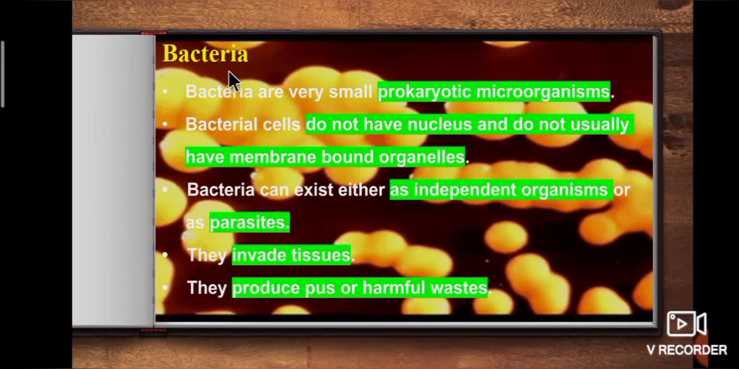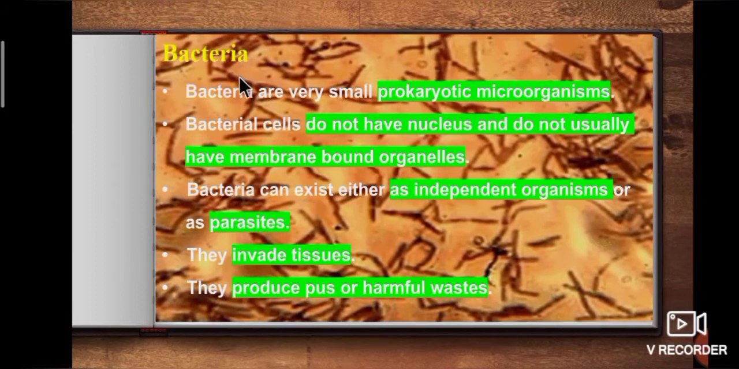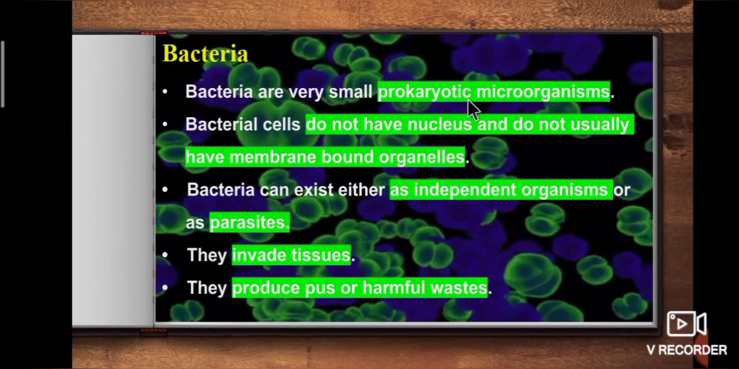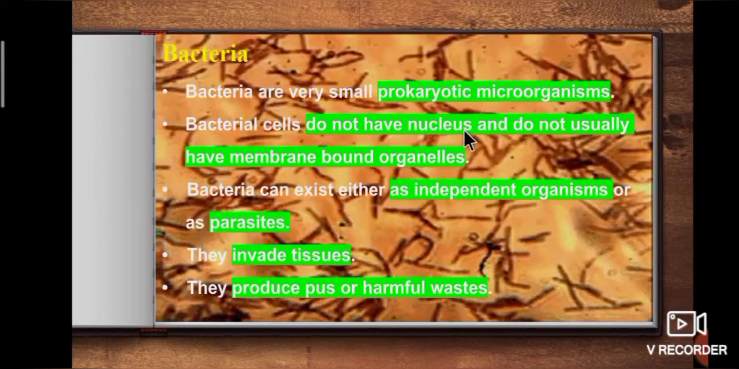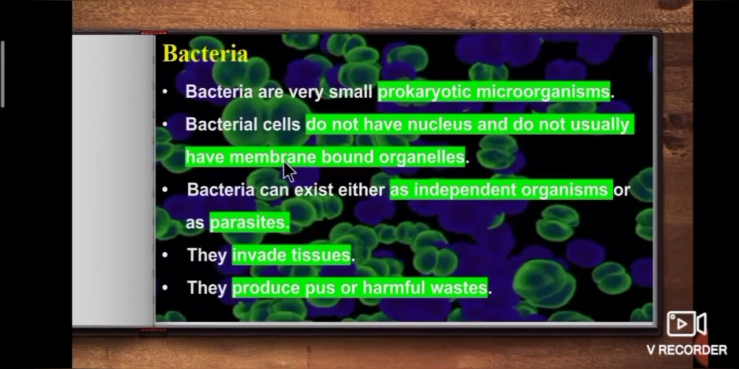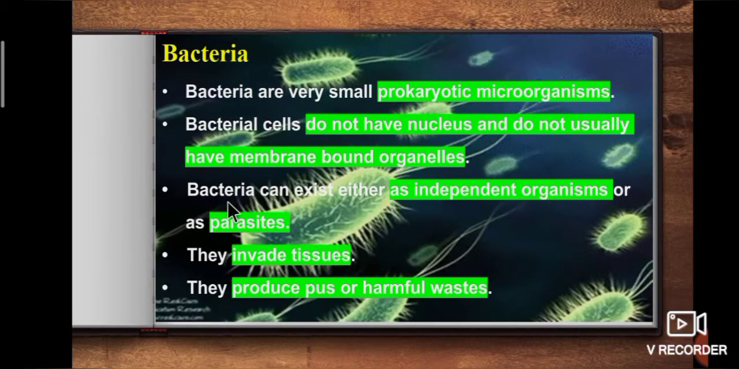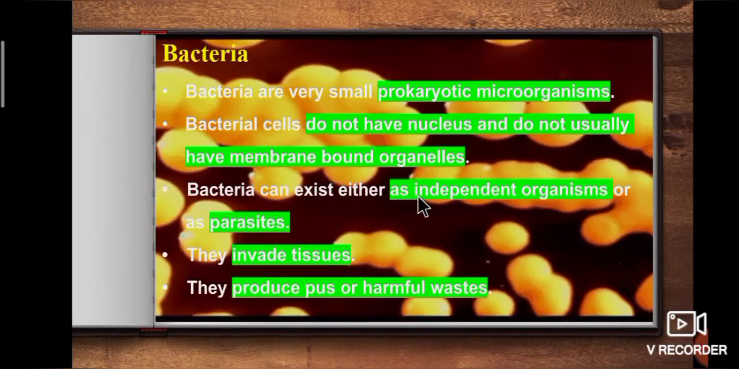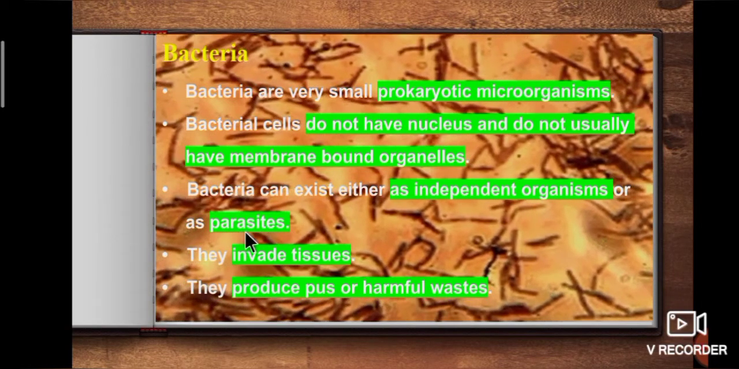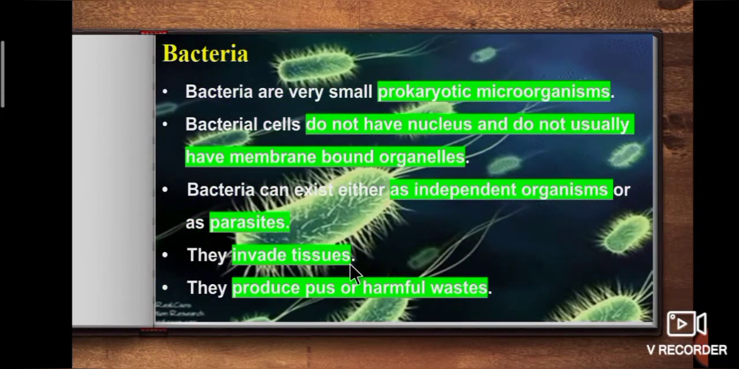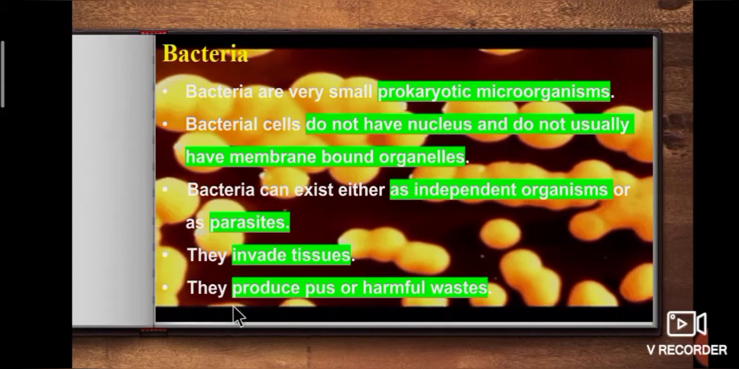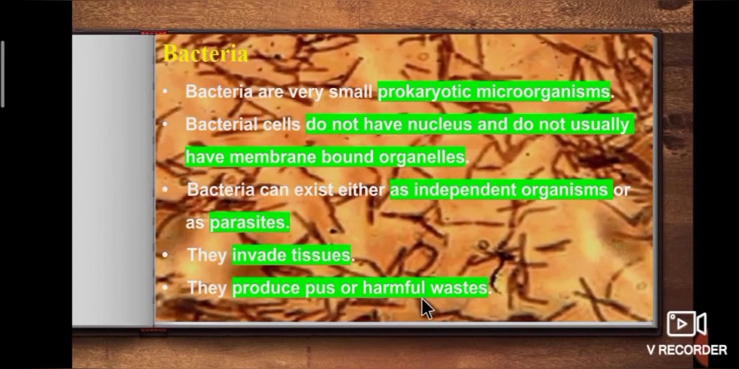Shall we see bacteria? It is one of the microbes. Bacteria are very small prokaryotic microorganisms. Bacterial cells do not have a nucleus and do not usually have membrane-bound organelles. Bacteria can exist either as independent organisms or as parasites. They invade tissues. Here invade means to spread over. They produce pus or harmful waste.